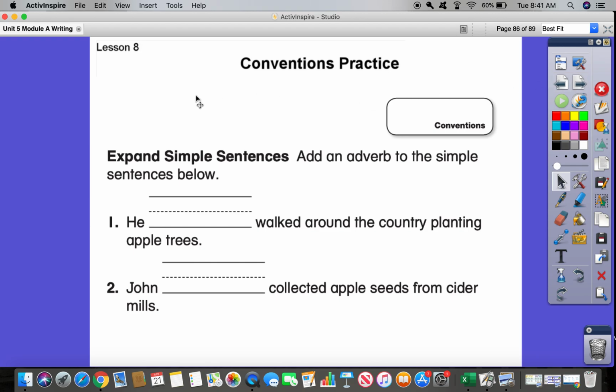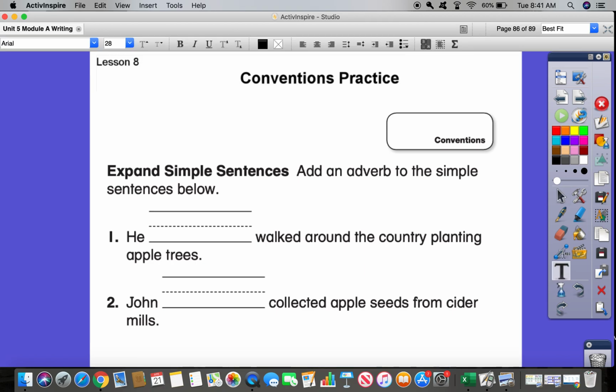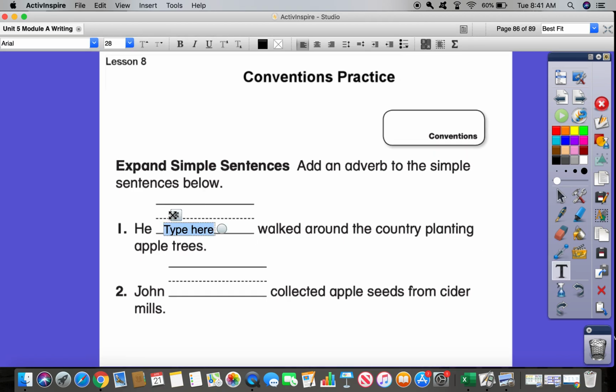So in your online writing journal, you're going to add an adverb to the simple sentences below. I'll read these out loud to you. He blank walked around the country planting apple trees. Number 2, John blank collected apple seeds from cider mills. So to use an example here, I might say that Johnny Appleseed, he happily walked around the country planting apple seeds, okay? So this adverb here modifies or changes this verb walked, okay? So I'm going to see if you can do number 2 on your own.